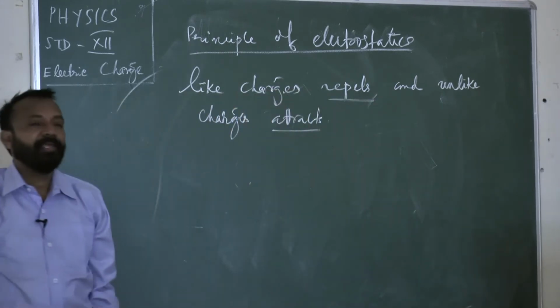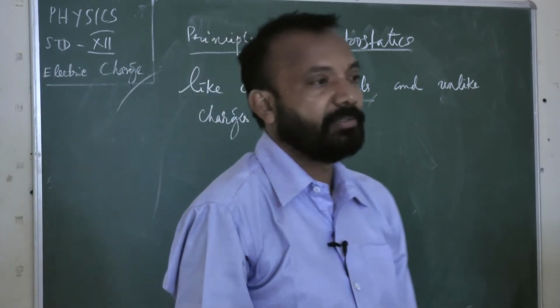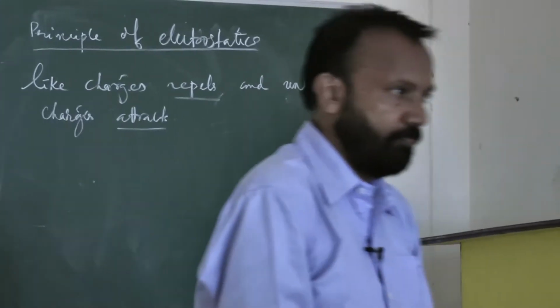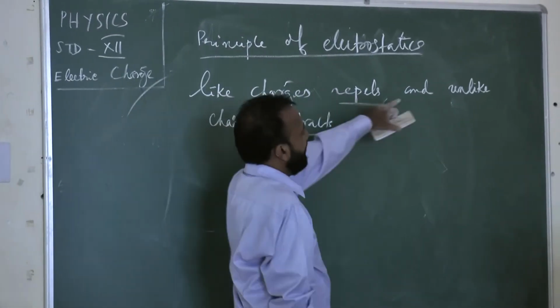Like charges repel and unlike charges attract is called the principle of electrostatics. The fundamental principle of electrostatics is what? Like charges repel and unlike charges attract.